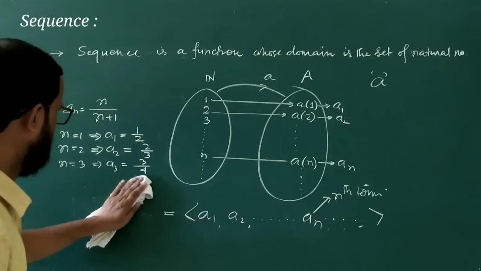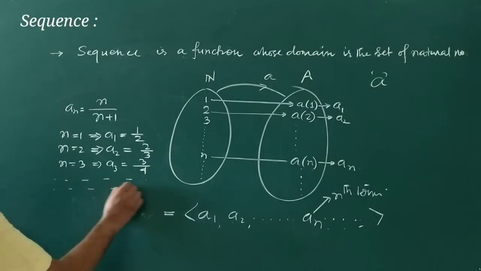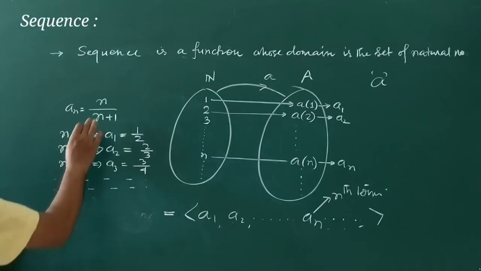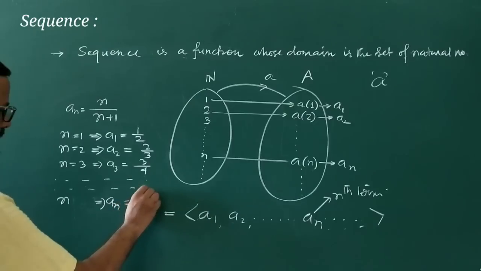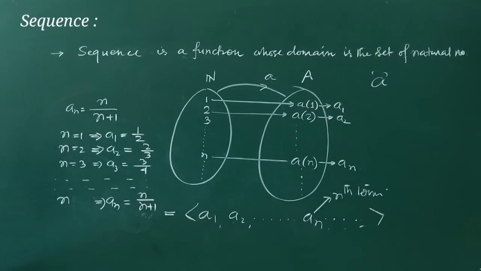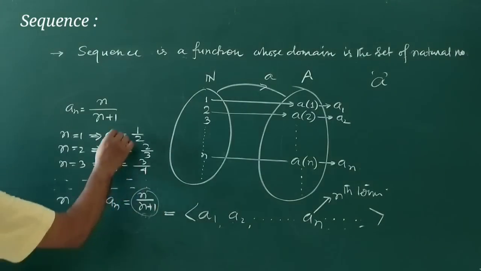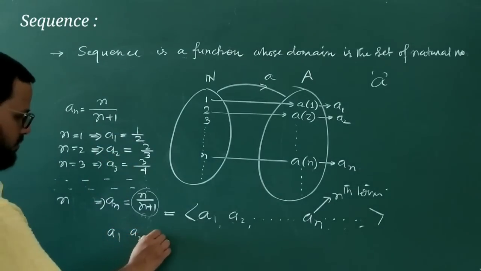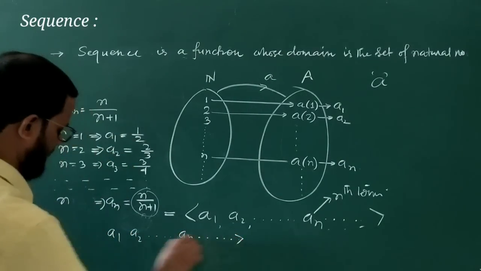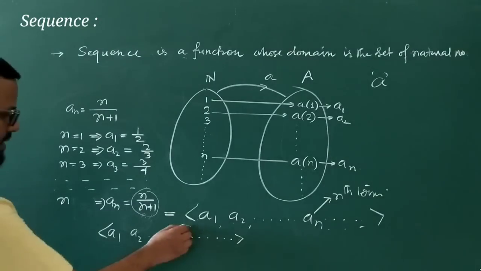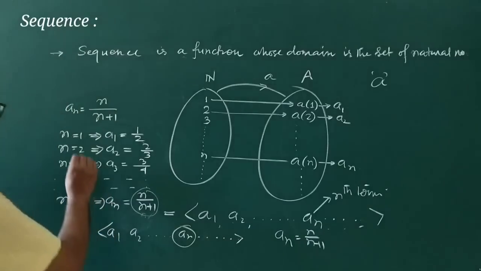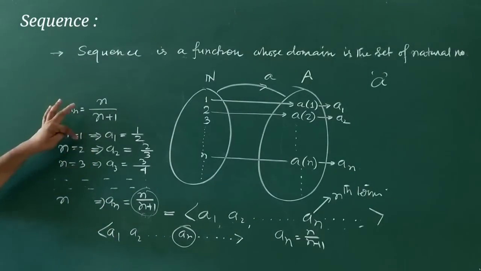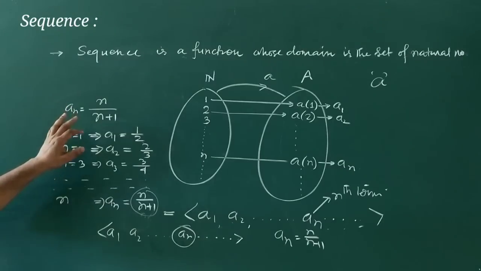In this way, dot dot dot, when n equals n, your an will be n by n plus 1. Okay, understood? So this is the nth term of the sequence. The sequence is a1, a2, dot dot dot, an, dot dot dot. This is the sequence, and its nth term is given by n by n plus 1, for every respective natural number, for every individual natural number.